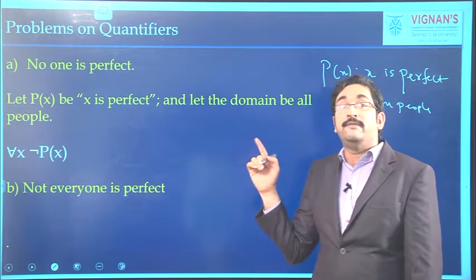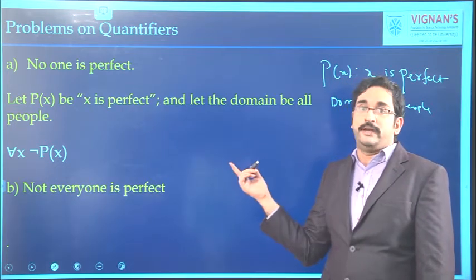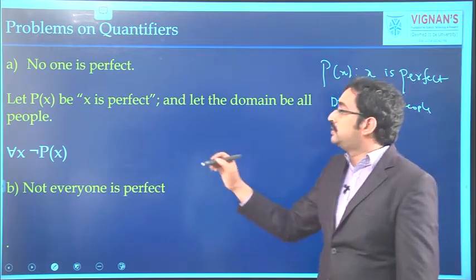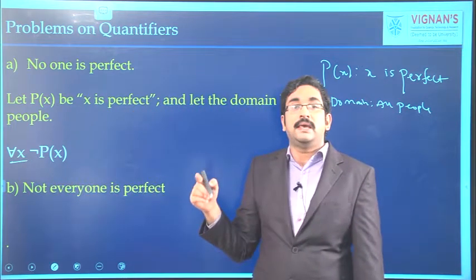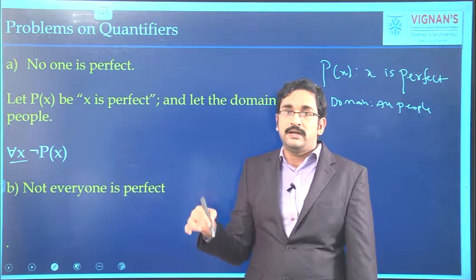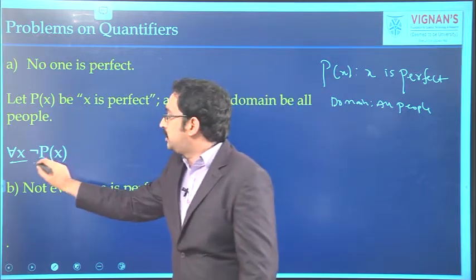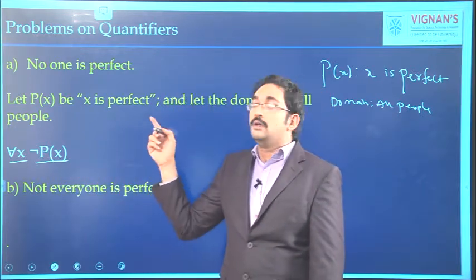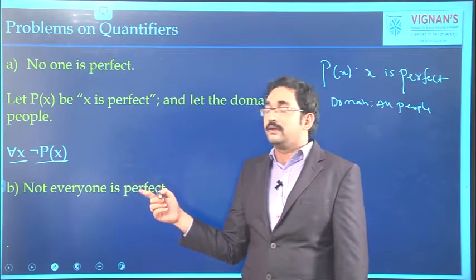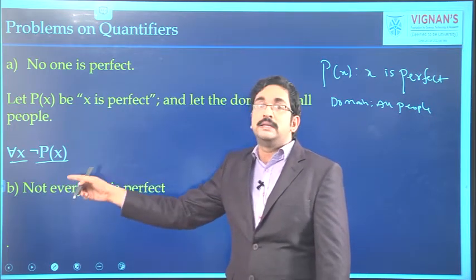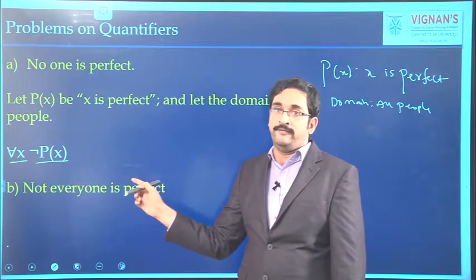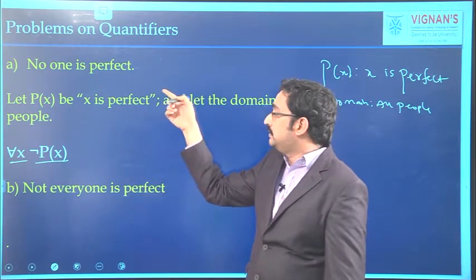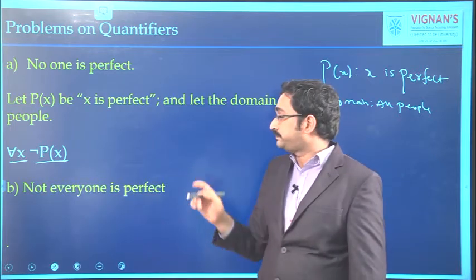That means everyone is not perfect. Everyone means we should use universal quantifier. P of x means x is perfect. Not perfect means we should write negation p of x. So no one is perfect can be written as for all x negation p of x. That means everyone is not perfect. That is equivalent to no one is perfect.